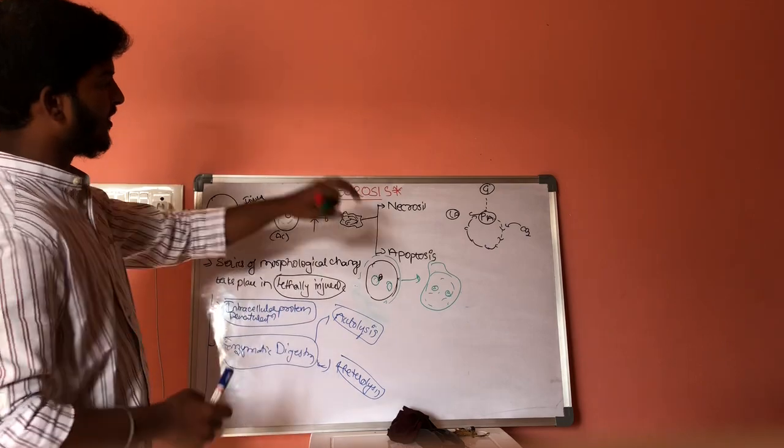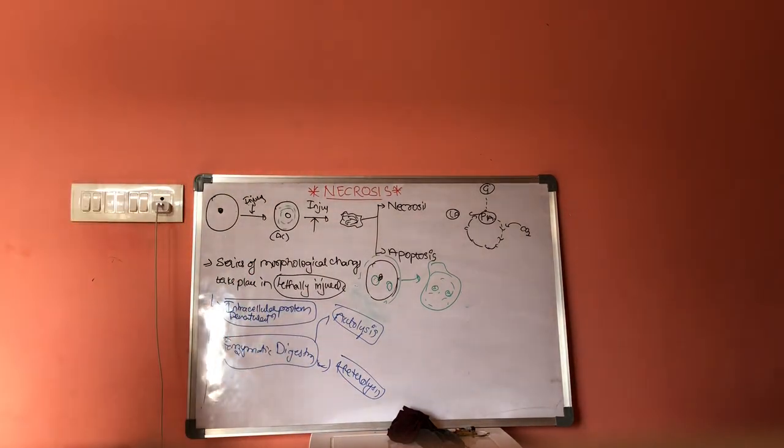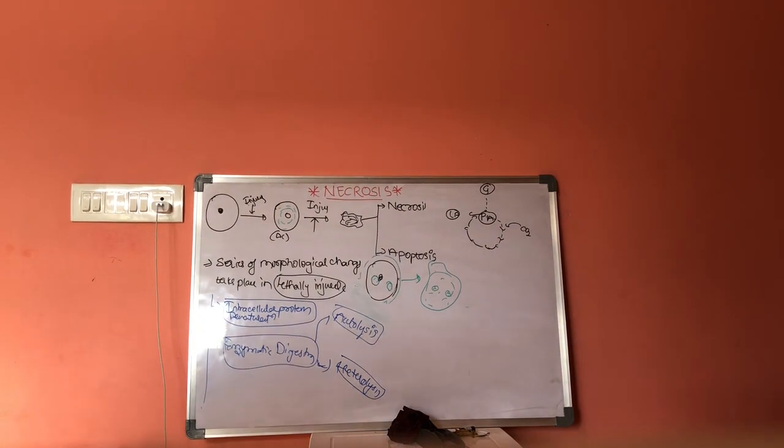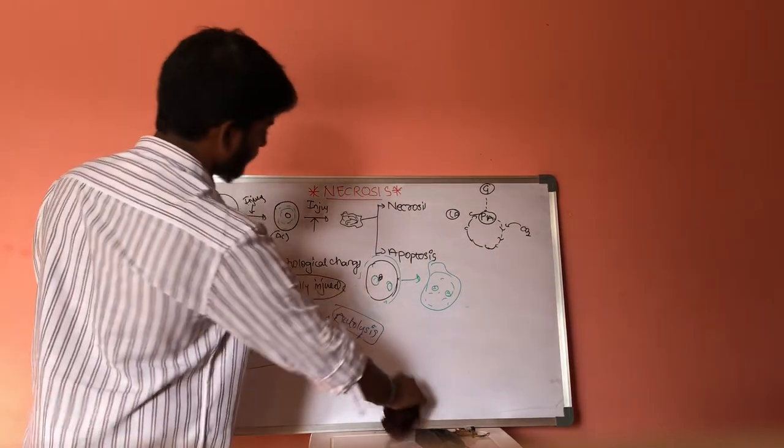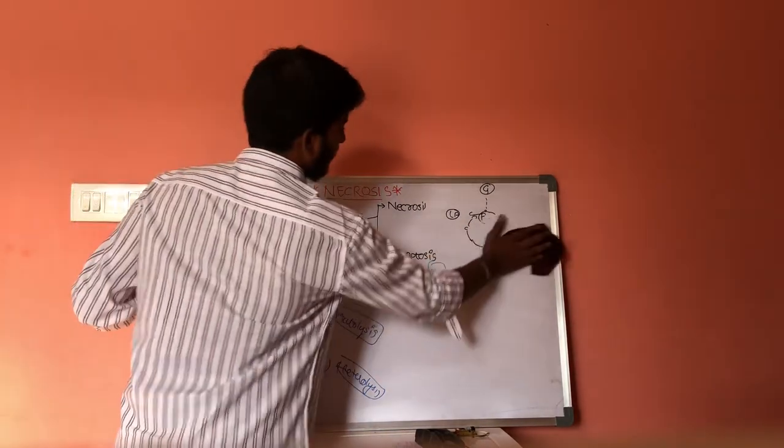This is some basic information of necrosis. And now let us consider a case.